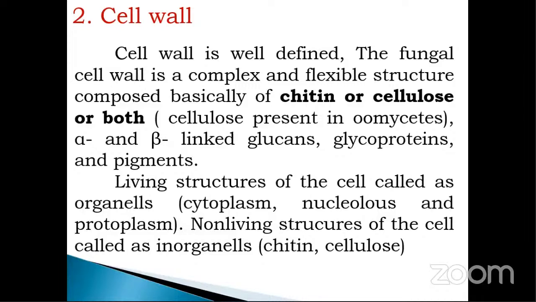In case of the second characteristic, that is the cell wall, the most important thing is that the cell wall of the fungus contains either chitin or cellulose or both chitin and cellulose.